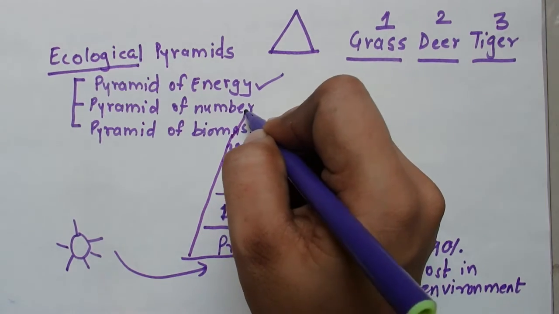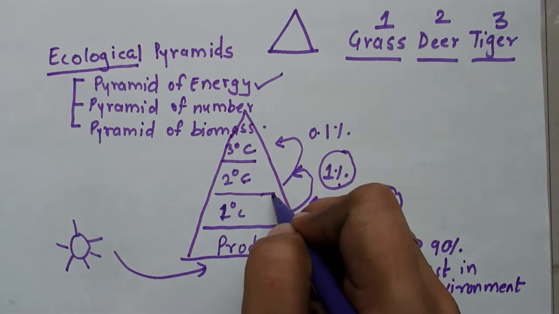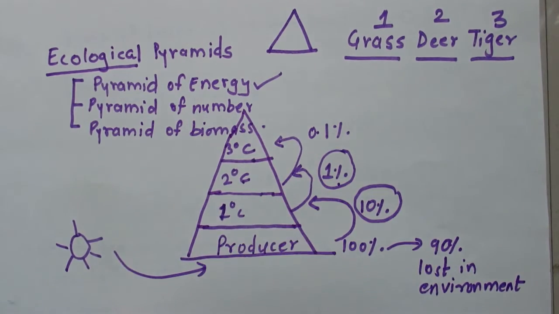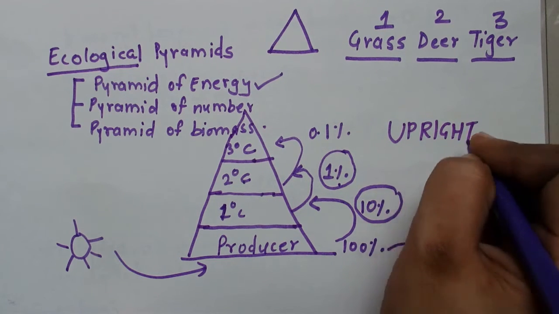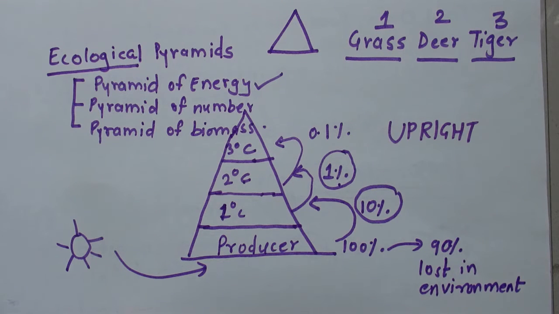So what is this? If you join the lines, you will see this is a triangular shape. This is forming a pyramid. What type of pyramid is this? Upright pyramid. So energy pyramid is always upright, because while food is being eaten by the next trophic level, energy is being transferred, and this energy is getting less and less at each trophic level. So always pyramid of energy is upright in position.